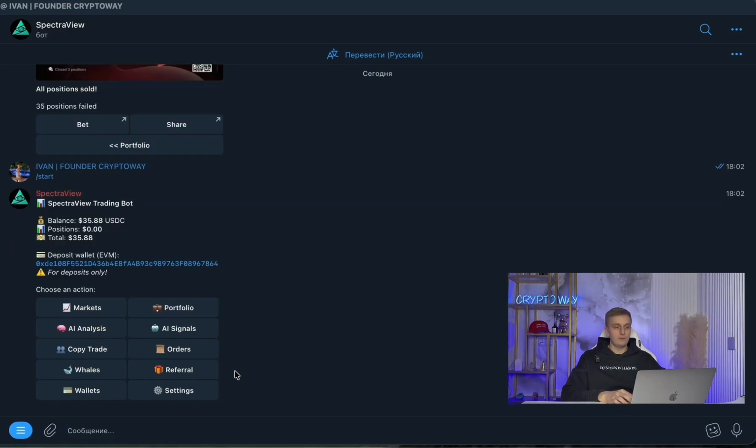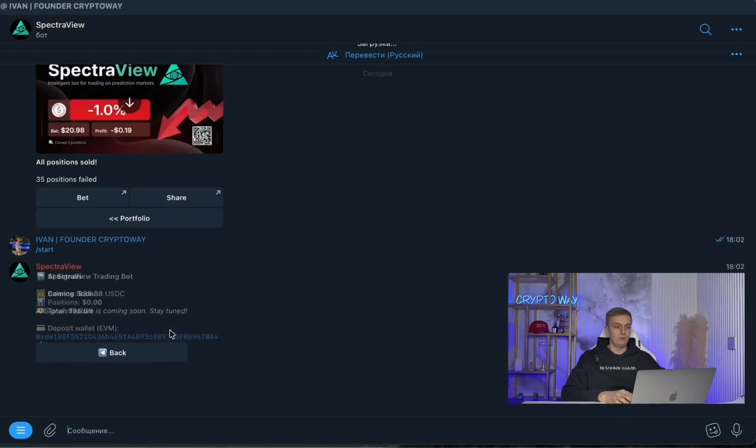The next thing I want to mention is that in the future, AI signals are planned for the bot. That is, the AI will analyze the market and automatically provide the most suitable bets, which are most likely to be profitable. Accordingly, you'll be able to trade automatically on these events, but it will take some time for the team to finish developing this feature. So, for now, just keep in mind that this section is on pause.